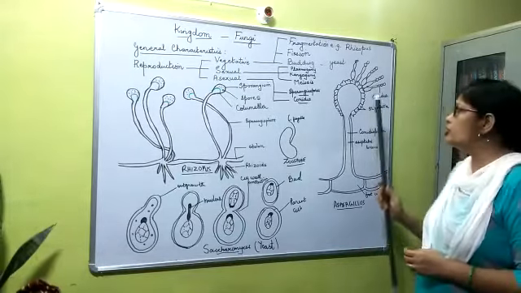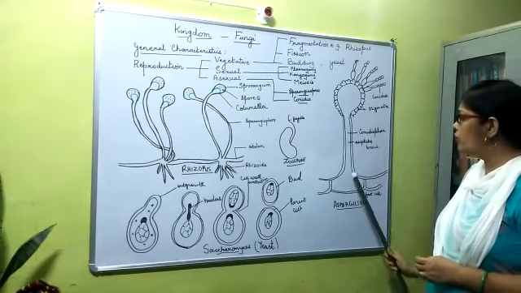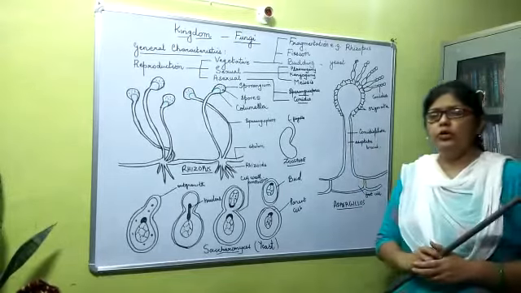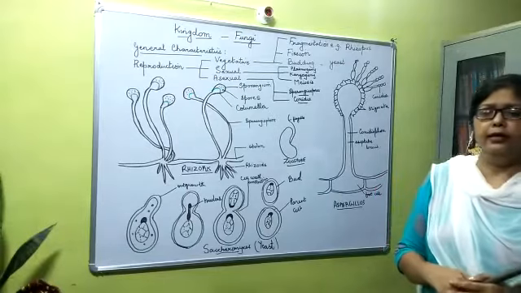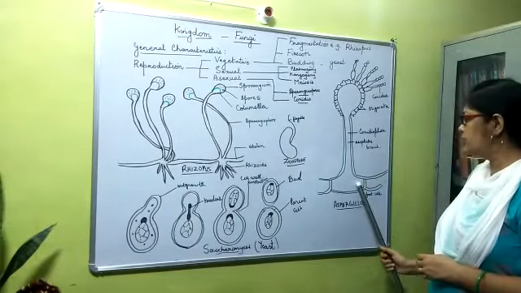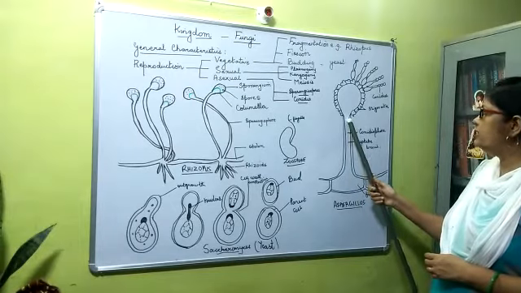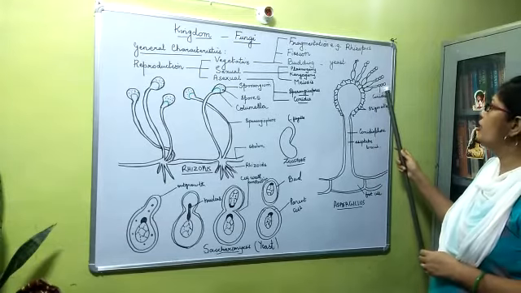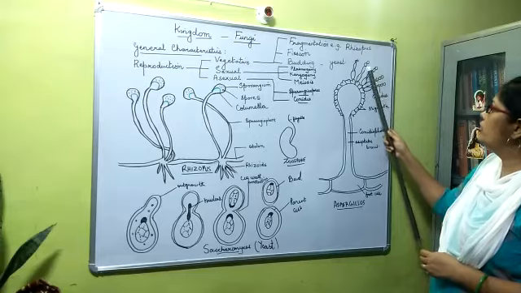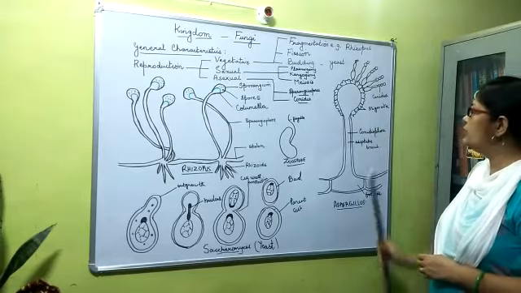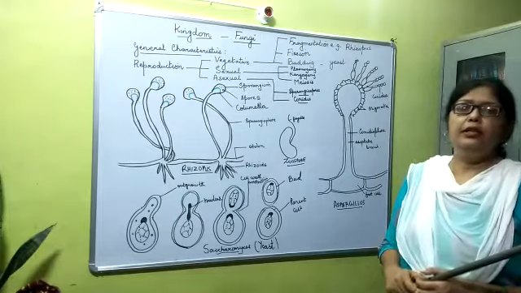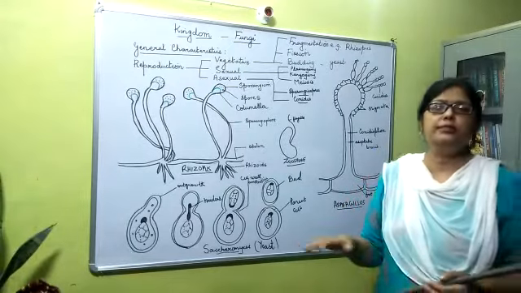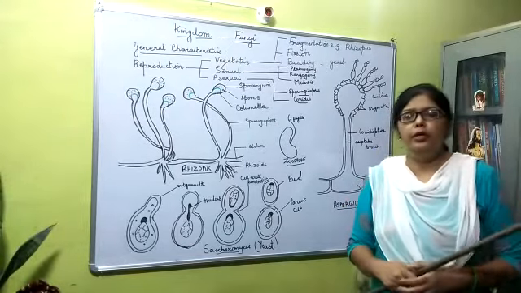These are produced exogenously, on the outer side, on the conidiophore. So you can see here a vertical erect hypha that is called the conidiophore. It arises from the foot cell, and this aseptate hypha arises here. There are sterigmata, on which are flower-shaped structures bearing conidia or the conidiospores. So you can see the conidiospores all around. This is Aspergillus. When favorable conditions come and these conidia land on some suitable substratum, they will grow and form a new plant.